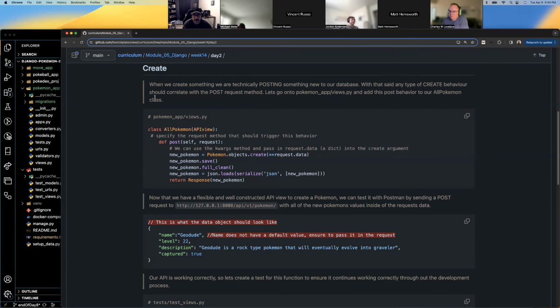So when we create something, we're technically posting something new to our databases. With that said, any type of create behavior should correlate with the post request method. Don't use other methods when you're creating. You totally could. There's no reason I couldn't change this to get, and then you send a get request with some body to a URL, and it would create. It'd be fine. But you'd have a dumb, stupid API and people wouldn't really know how to interact with it.